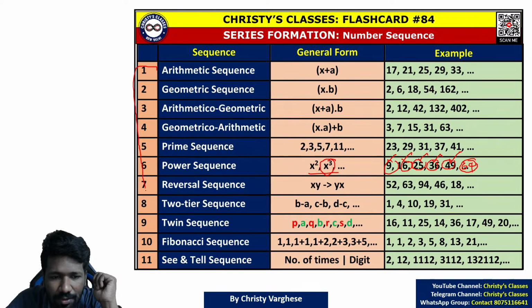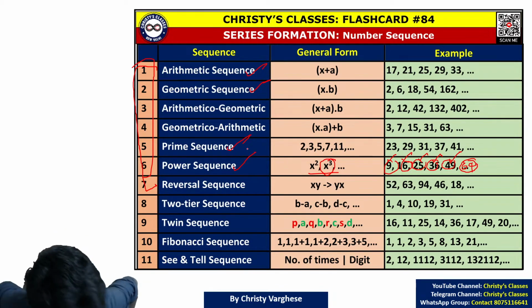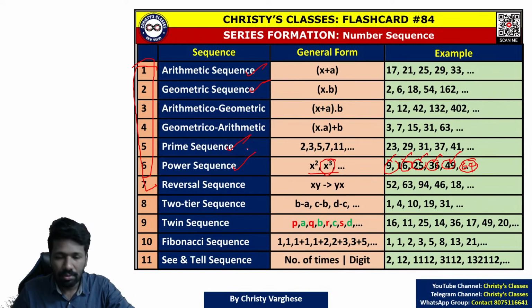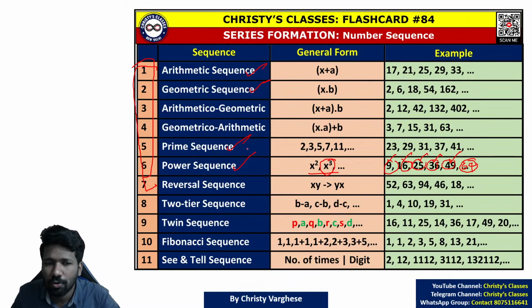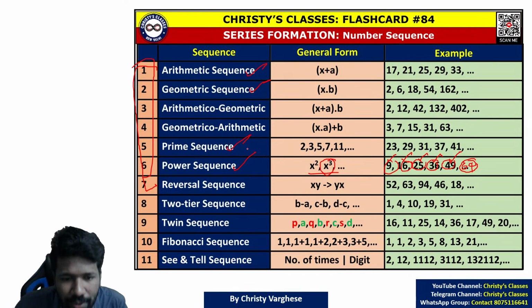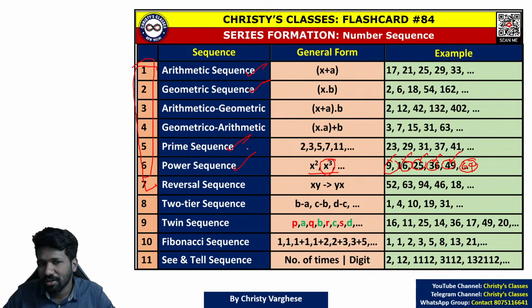So these 6 sequences now, I hope all of you understood it. In this, these 4 sequences are most important because manipulating that sequence you can create more sequences. Like I showed you, arithmetic and geometric can be together added to form arithmetico-geometric and geometrico-arithmetic. So these variations of sequences are very important.